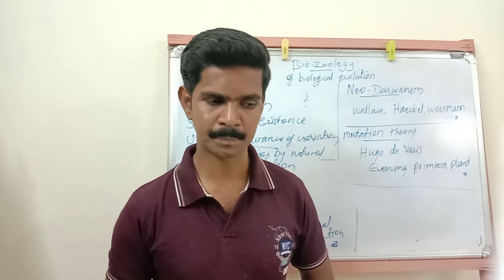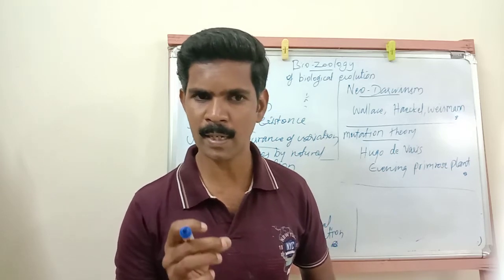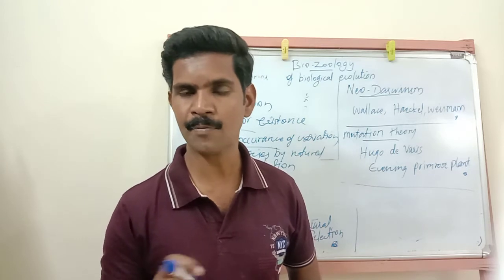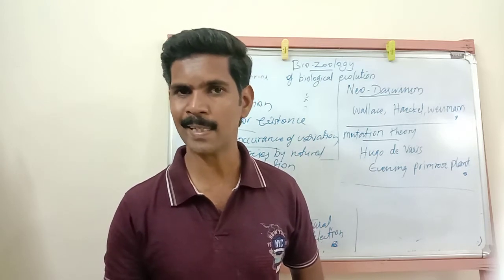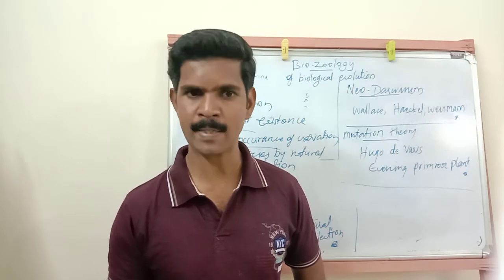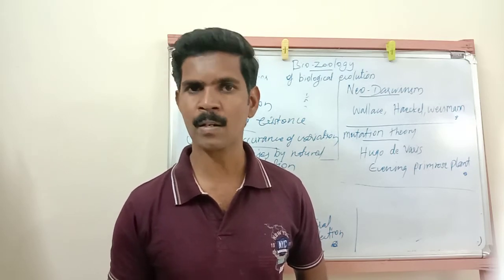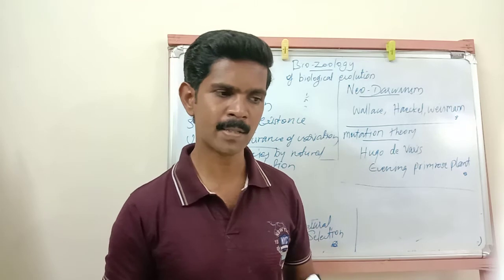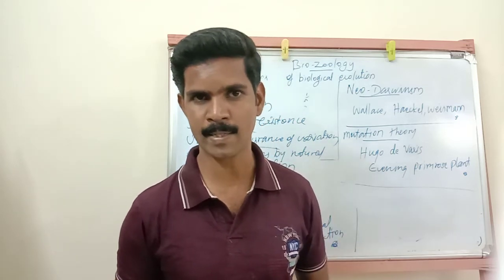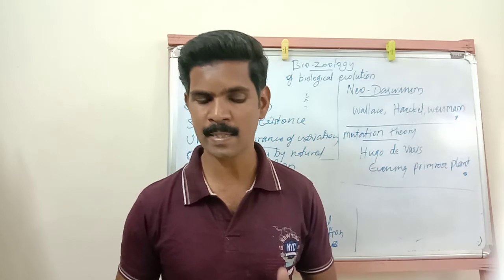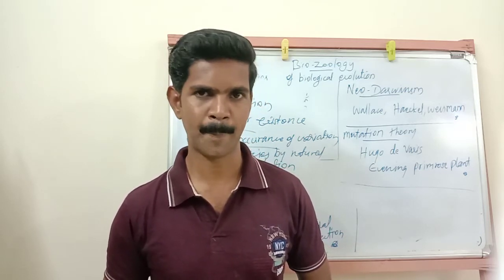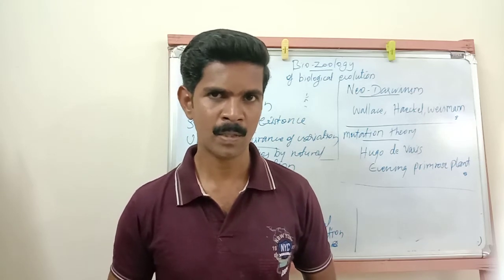Understand? Then, according to this theory, changes in the gene frequency in a population are due to some factors. The factors may be mutations, variations or isolations. Because of factors like mutations, variations and isolation, some changes take place in the gene frequency of a population. Understand?